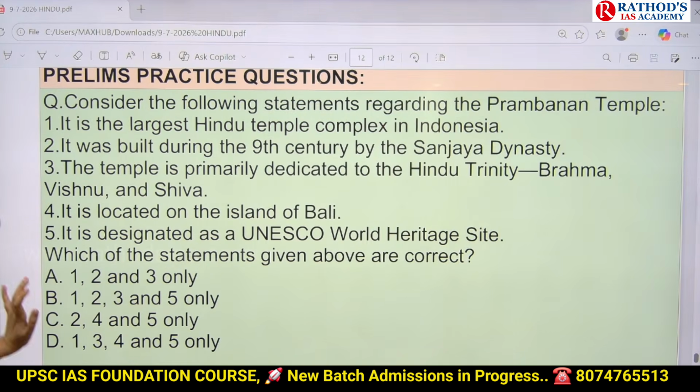Can you see? Yes, see the first question. Consider the following statements regarding Prambanan temple. First one is it is the largest Hindu temple complex in Indonesia. It was built during the 9th century by the Sanjaya dynasty. The temple is primarily dedicated to the Hindu trinity Brahma, Vishnu and Shiva. Fourth one is it is located on the island of Bali. Next one is it is designated as a UNESCO World Heritage Site.